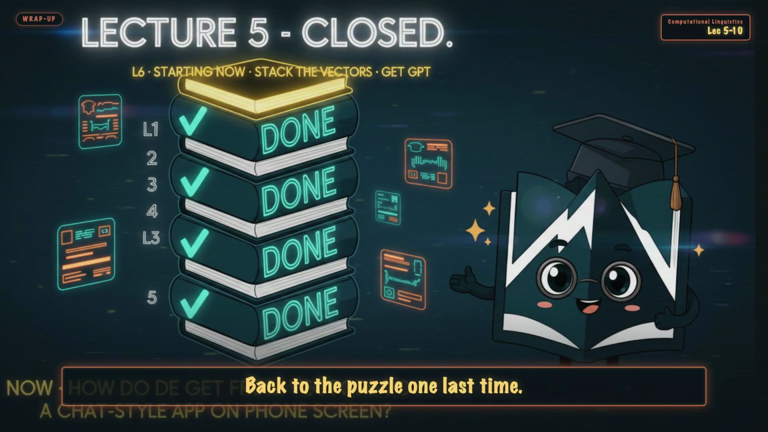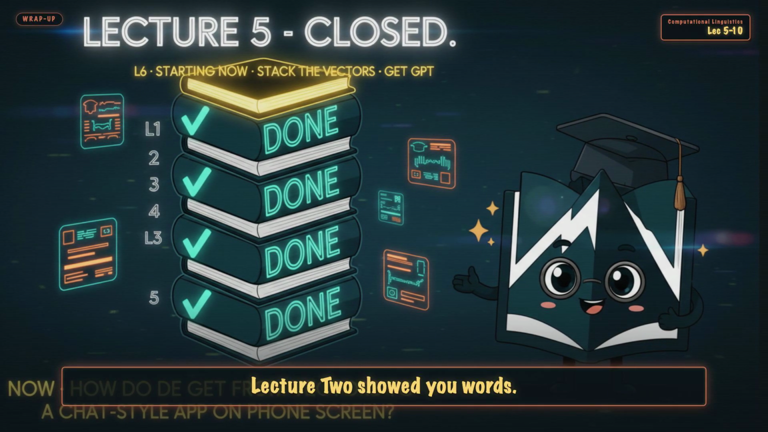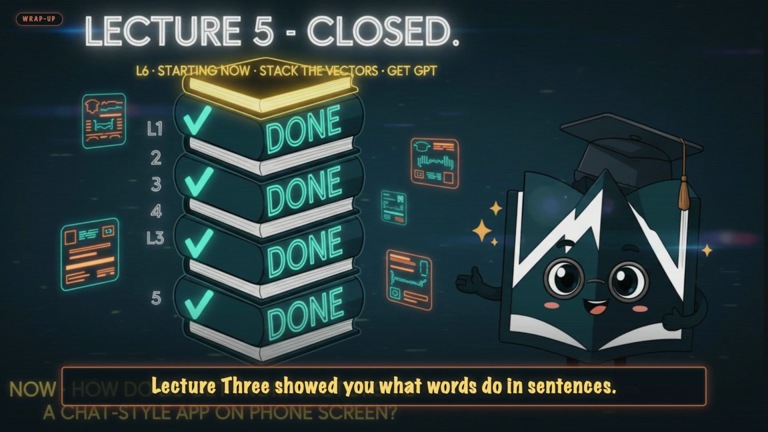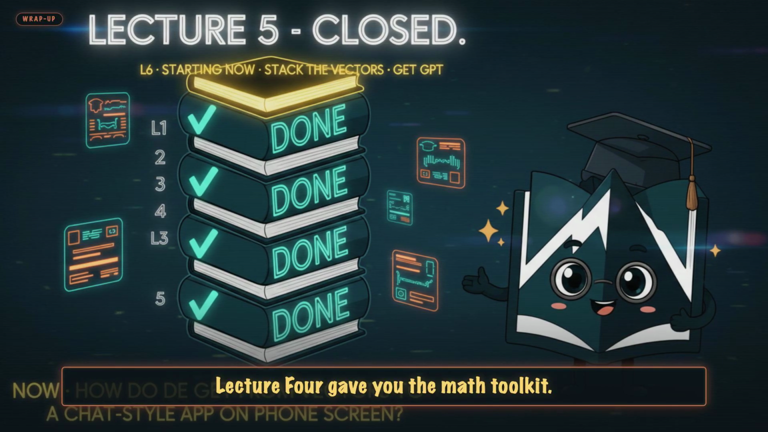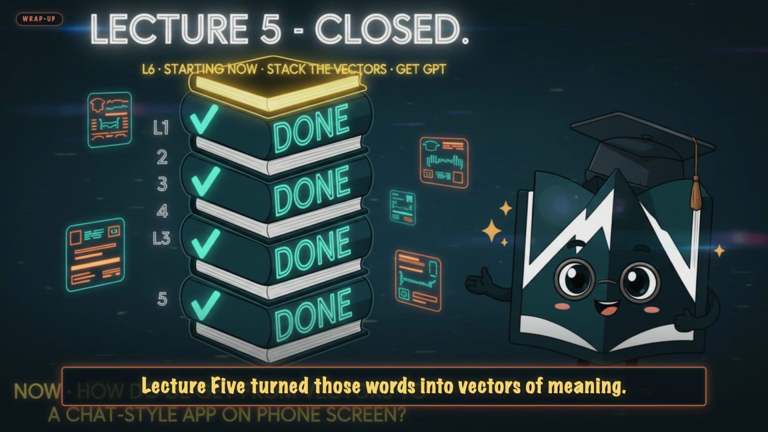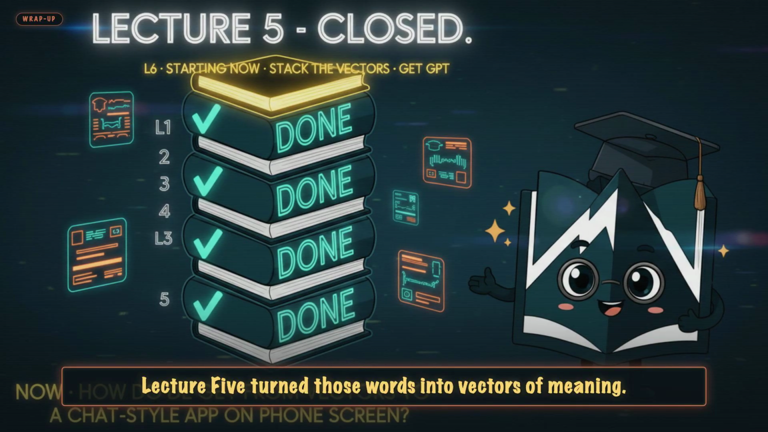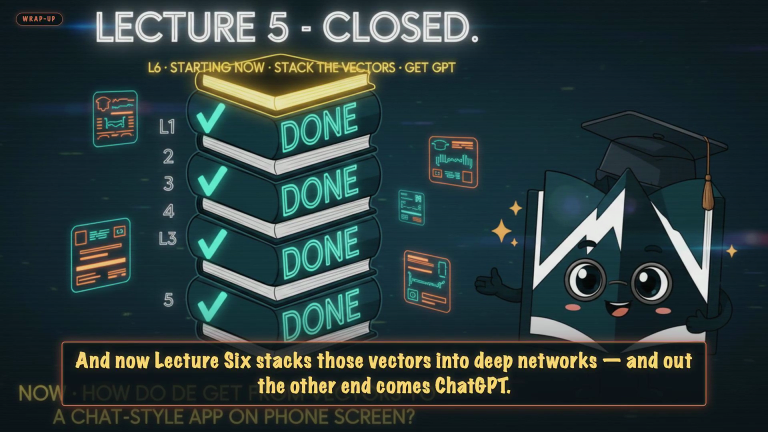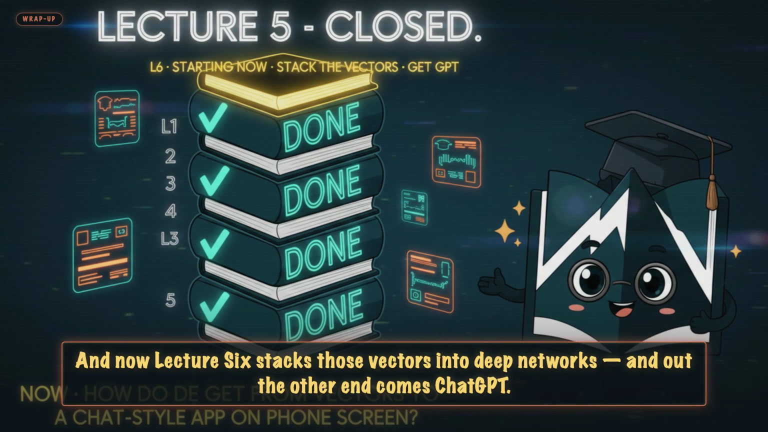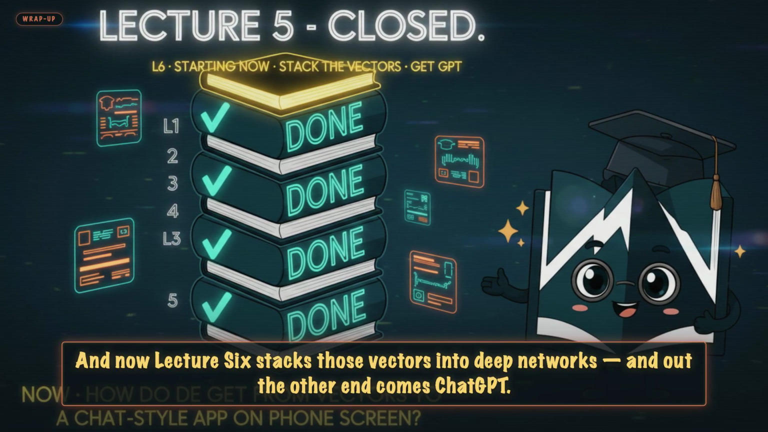Back to the puzzle one last time. Lecture 2 showed you words. Lecture 3 showed you what words do in sentences. Lecture 4 gave you the math toolkit. Lecture 5 turned those words into vectors of meaning. And now, Lecture 6 stacks those vectors into deep networks. And out the other end comes ChatGPT.